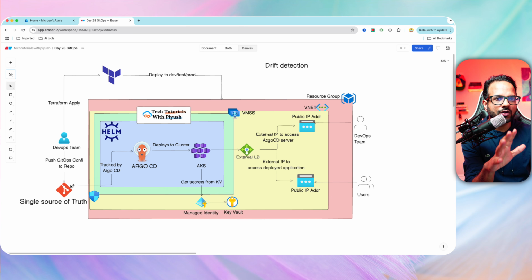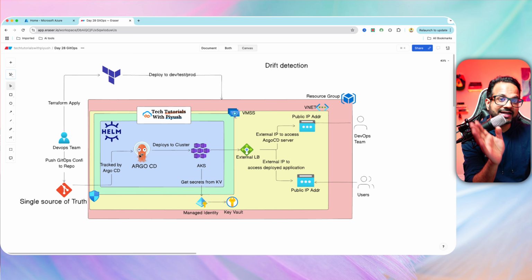lay down all the desired state of infrastructure in the Git repository. So this is what our application should be. It will have, let's say, 2 replicas, it will have a front end, back end, it will have a service, it will use this particular container image and so on. So this is the desired state of the application. That desired state is there in the GitHub repository, which will act as a single source of truth. Now, if there is any